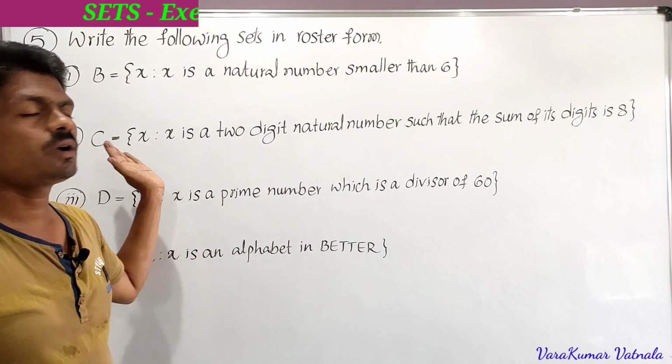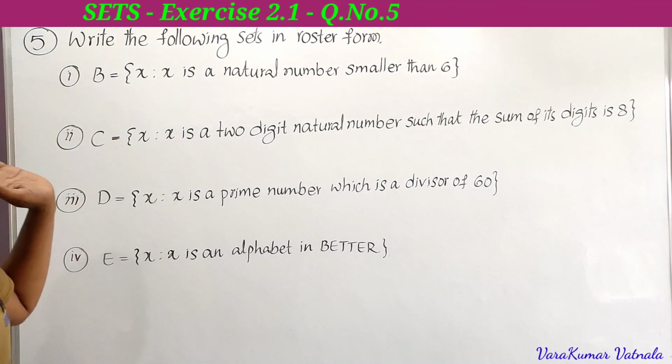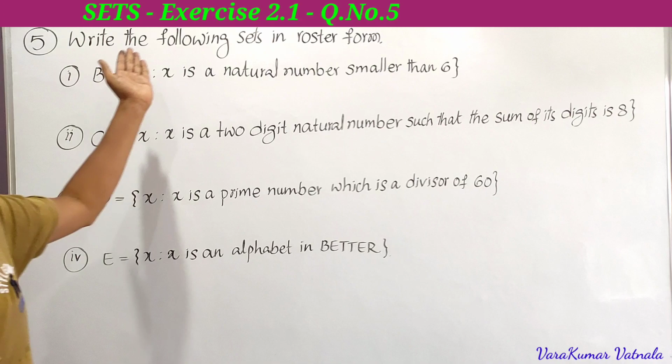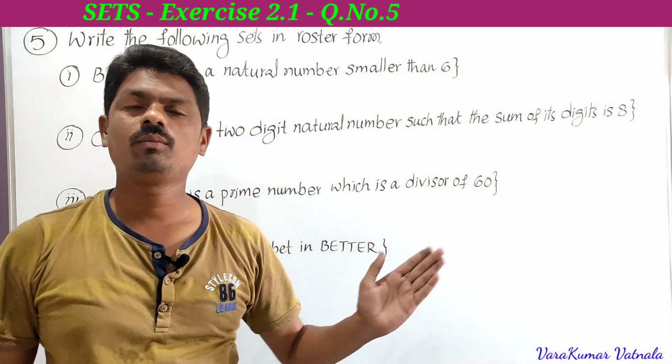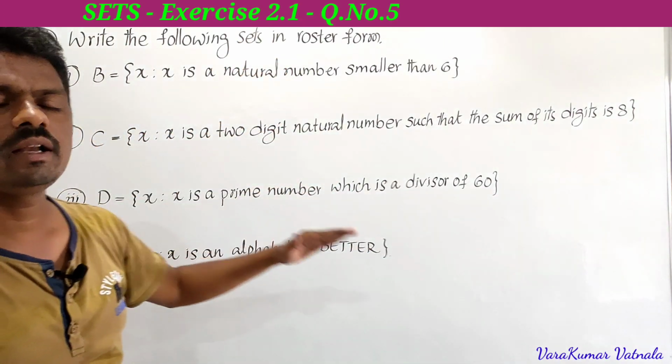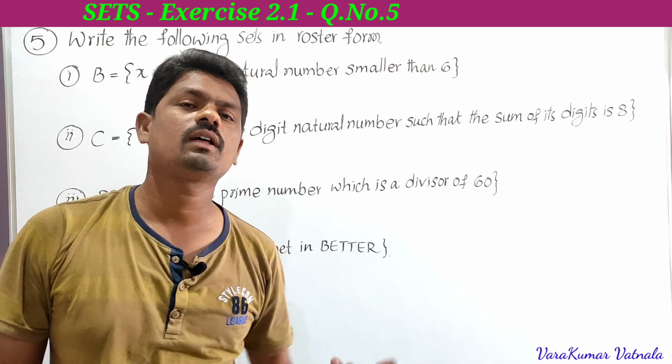This is the fifth problem in exercise 2.1. See here what he is asking. Write the following sets in roster form. So he has given them in set builder form, and he is asking to write them in the roster form.